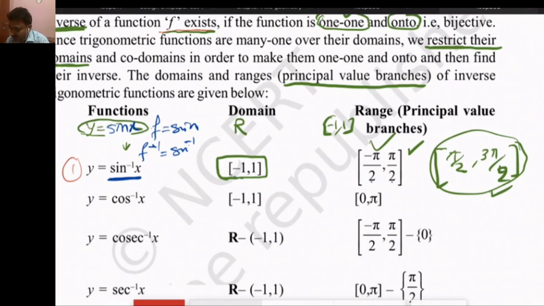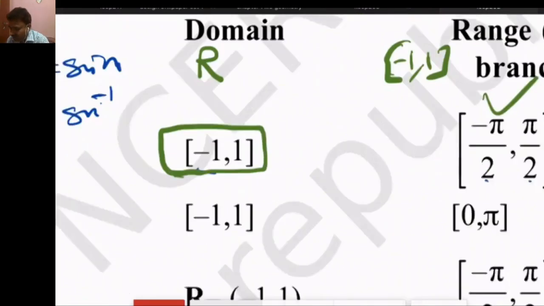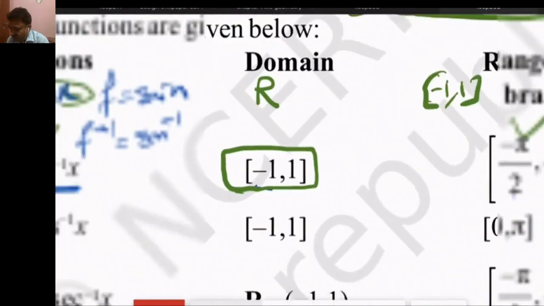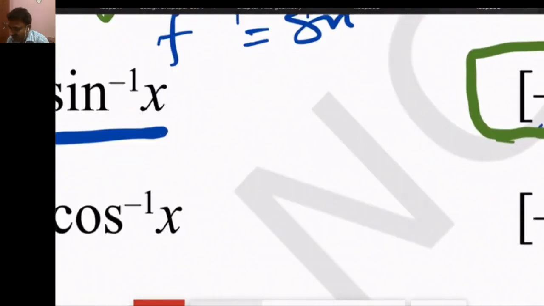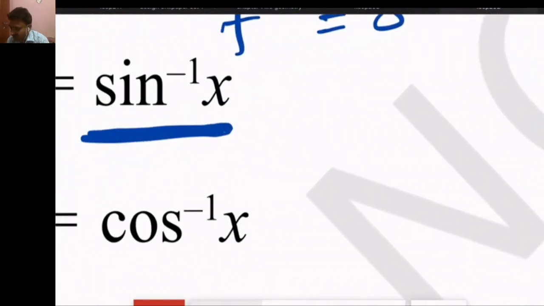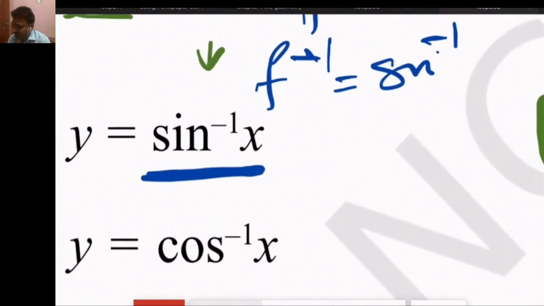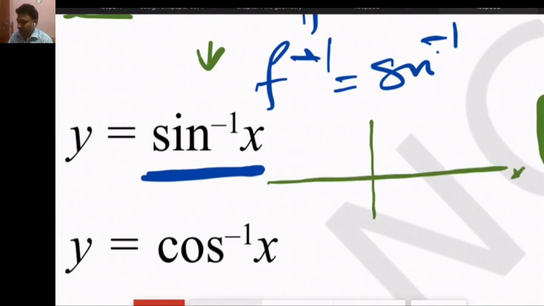So we can make the graph of this function also. This is the x-axis, this is the y-axis.